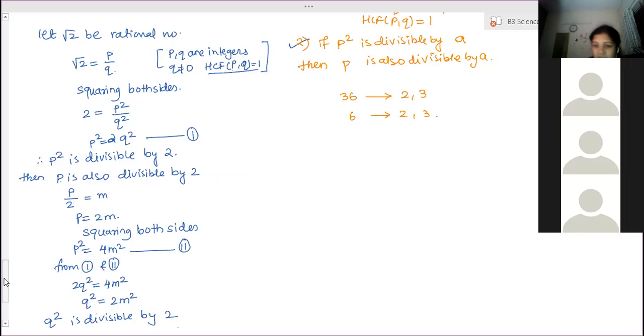Excuse me, ma'am. Ma'am, I didn't understand the part where p is also divisible by 2. Then why did we take p by 2 as m? Because p is divisible by 2, so there will be another quotient. Okay, ma'am. So we have just taken it as another. When 36 is divided by 2, you are getting the quotient as 18, right? Yes, ma'am. But when the square root of 36 is 6, and 6 is divided by 2, the quotient is different, no? Yes, ma'am.